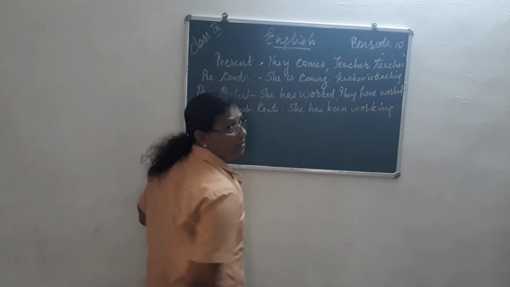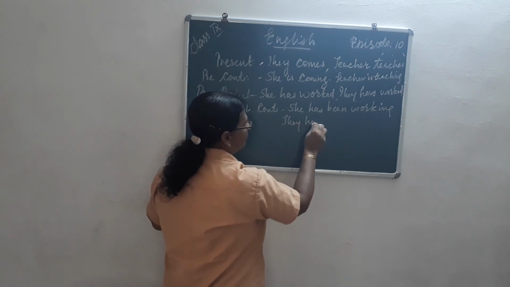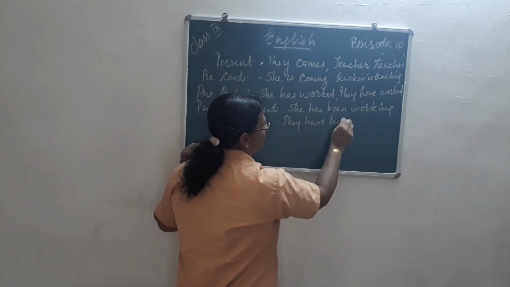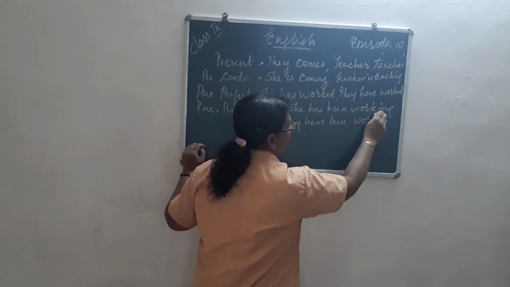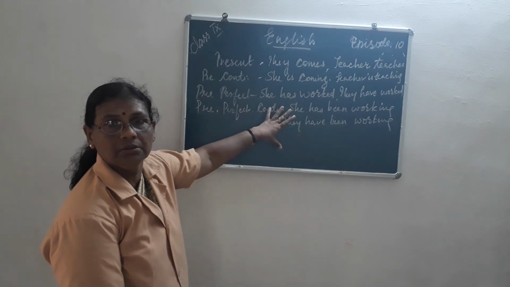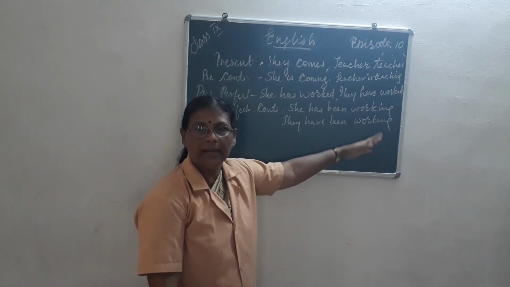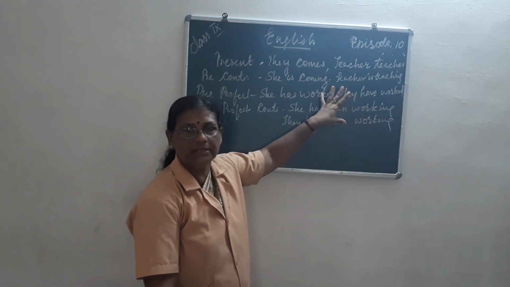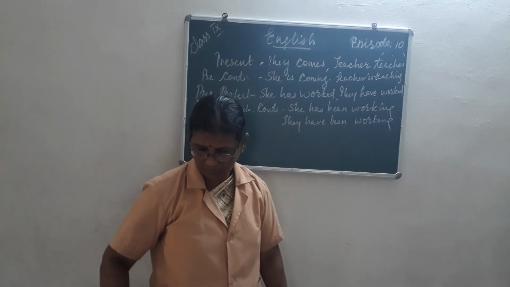Or they have been working. Now you understood? So like this, any sentences you can add. The only change is that you should see the difference in the verb form.